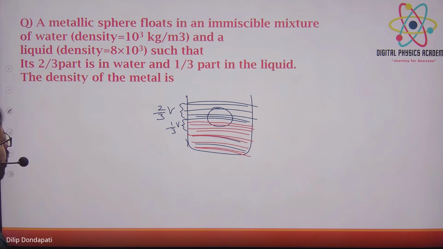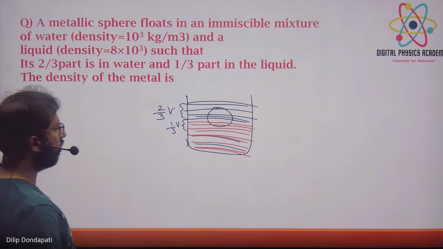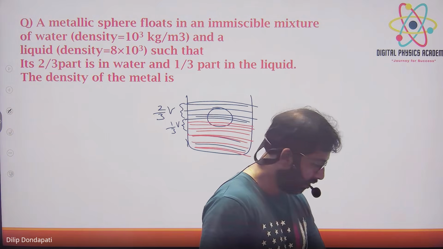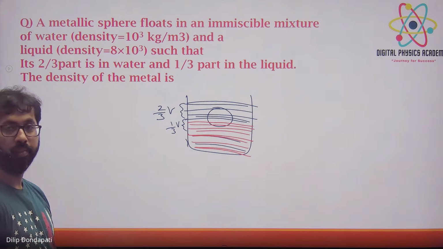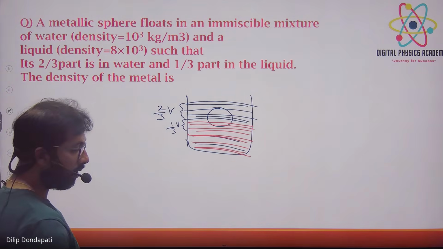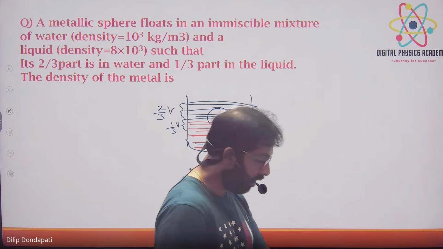Now use the formula and find the density of the metal. That means we need ρs of the solid. So use the formula ρ1 v1 plus ρ2 v2. The volume will come in terms of the spherical volume, right? Sir, it will be 10 power 4 by 3. Yes, perfect. ρ1 v1 plus ρ2 v2 is equal to ρs vs.